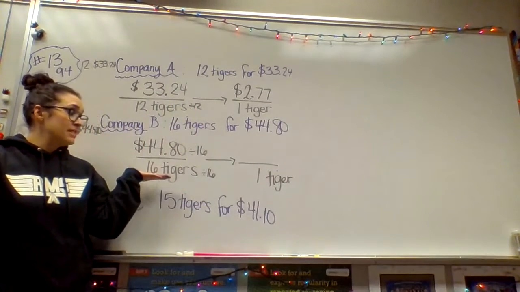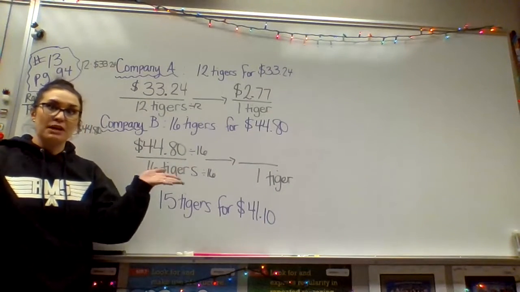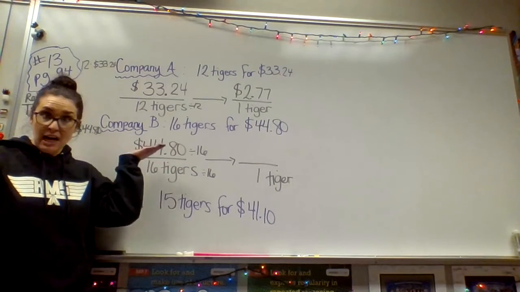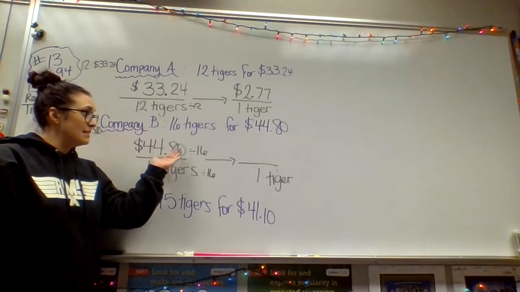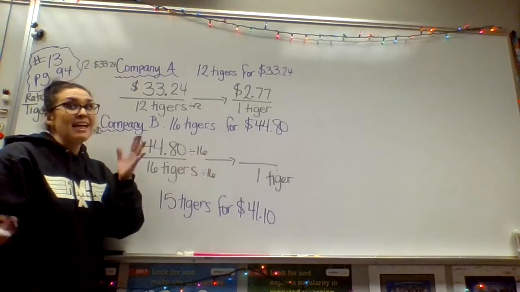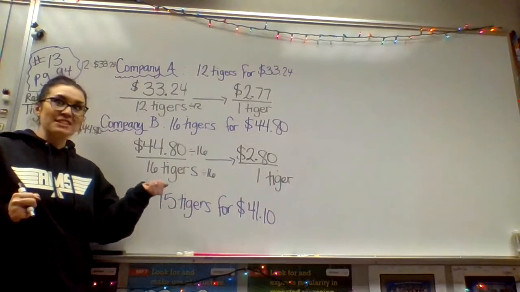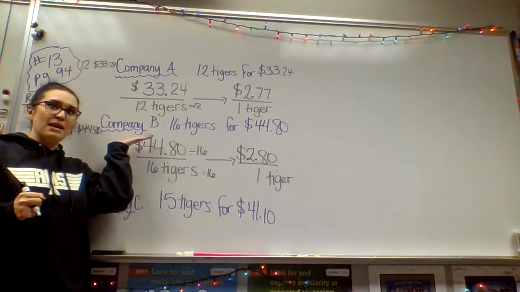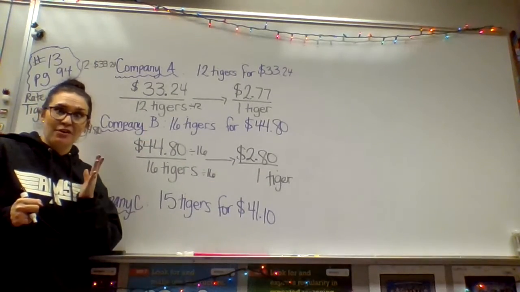And we know that in order to get from 16 to 1, I needed to divide by 16. So whatever I do to the bottom, I got to do to the top as well. So now let's think, what's $44.80 divided by 16? And that will give you the cost for one tiger. All right, my friends, so we just learned that company B sells one tiger for $2.80, all right?